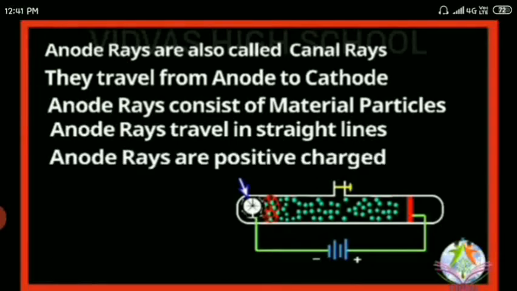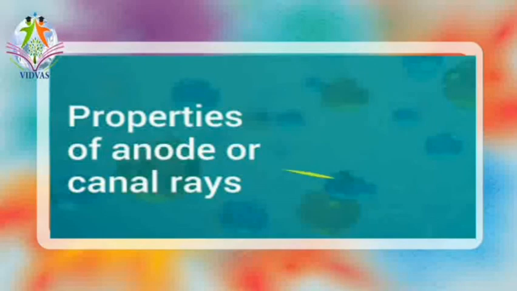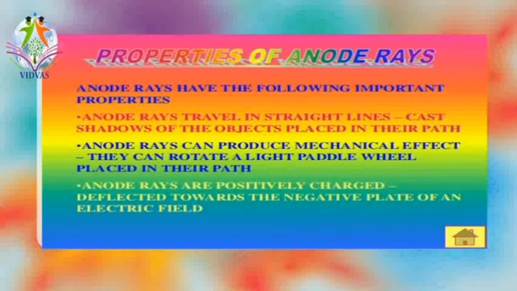Anode rays consist of positive charge because they deflect towards the negative electrode. As I told you, anode rays get deflected due to the electrical field and magnetic field. Depending upon this observation, anode rays are positively charged particles. So these are the properties of the anode rays. Let me show you the properties of anode rays once again, the important properties.